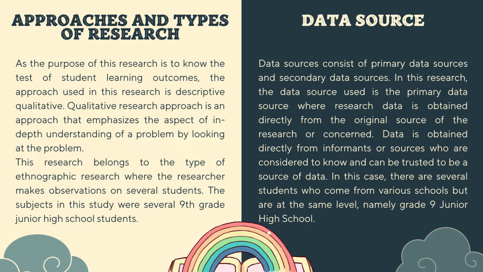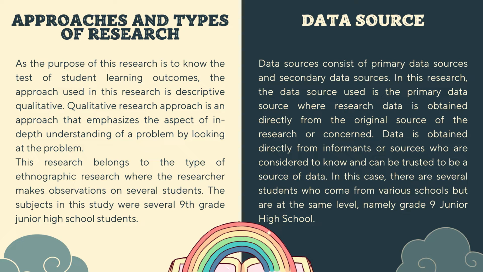This research belongs to the type of ethnographic research, where the researcher makes observations on several students. Observations were made by sending questions to students as respondents, related to one of the main topics, namely circles, to observe, understand, and assess how students solve mathematical problems, which then show their learning outcomes. The subjects in this study were several 9th grade junior high school students. Data source. Data source consists of primary data source and secondary data source.